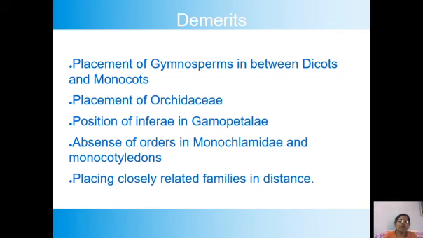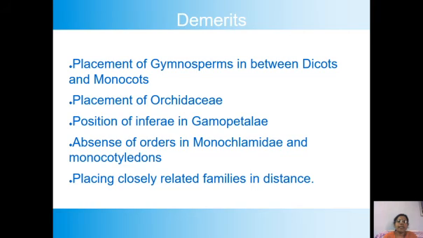The first and foremost important one is the placement of gymnosperms. Gymnosperms are the most primitive plants. They have been kept in between dicots and monocots, as we all know. Dicots have two cotyledons, gymnosperms have no seed coat, and monocots have one cotyledon. Actually, the gymnosperm should be given a place prior to the dicots because they are very primitive. But the placement of gymnosperm is a demerit.